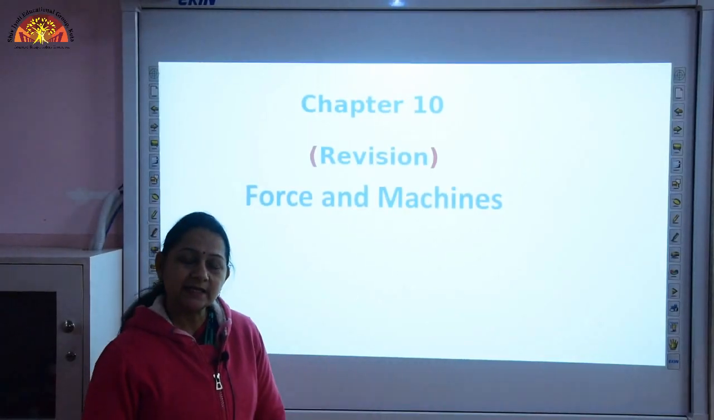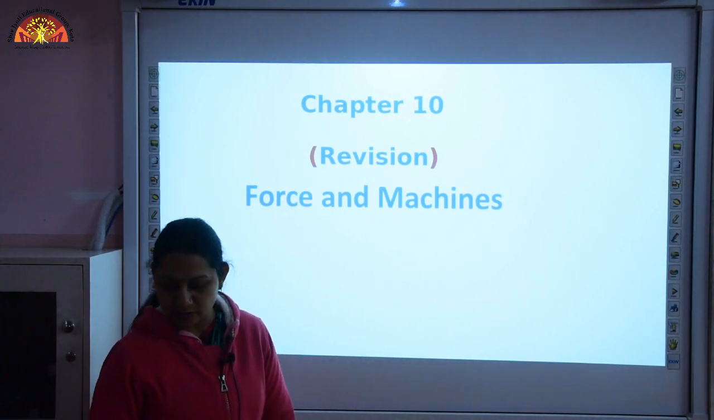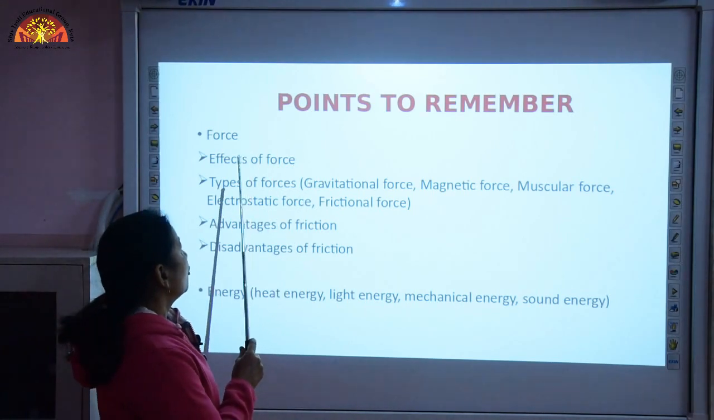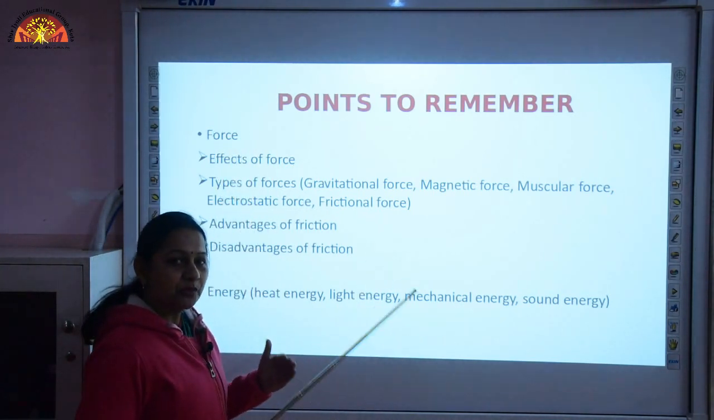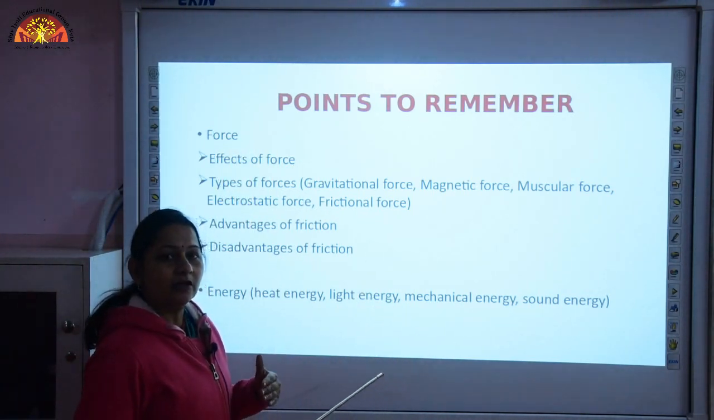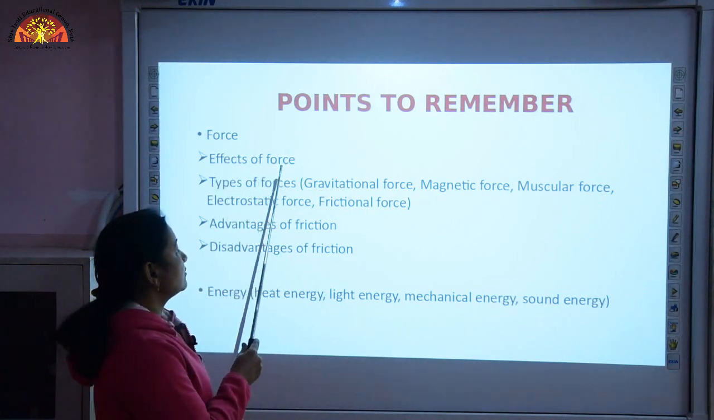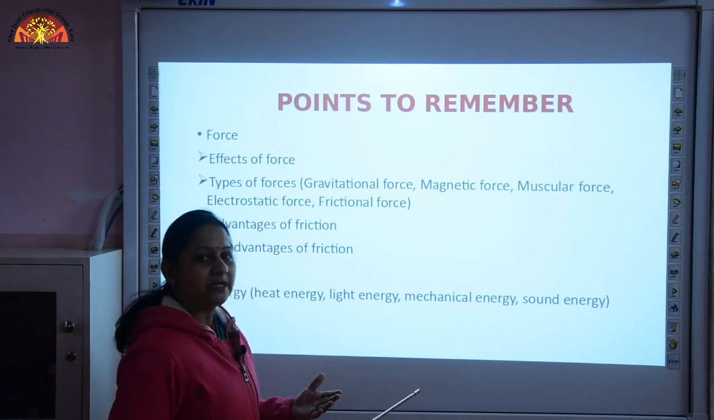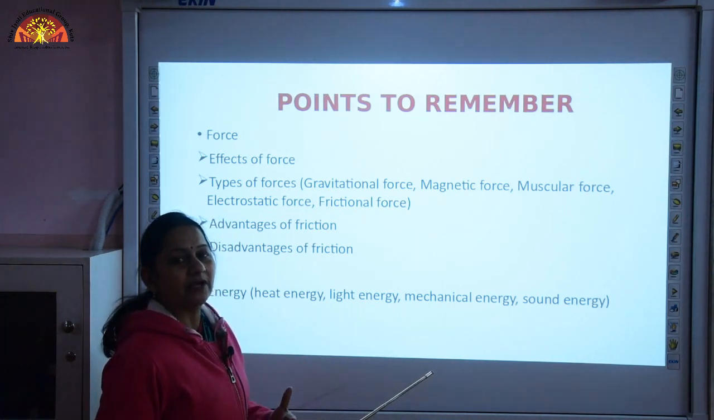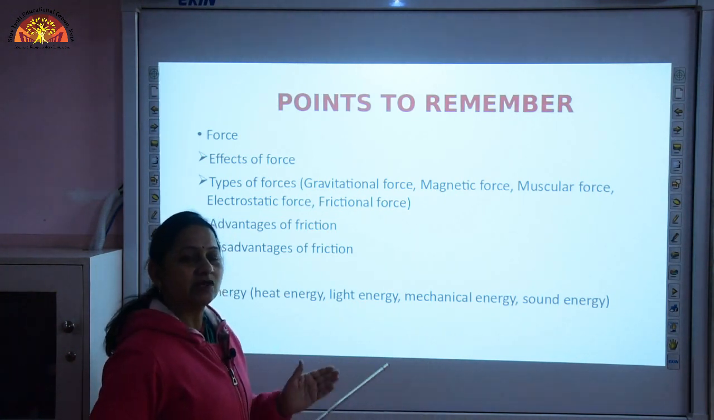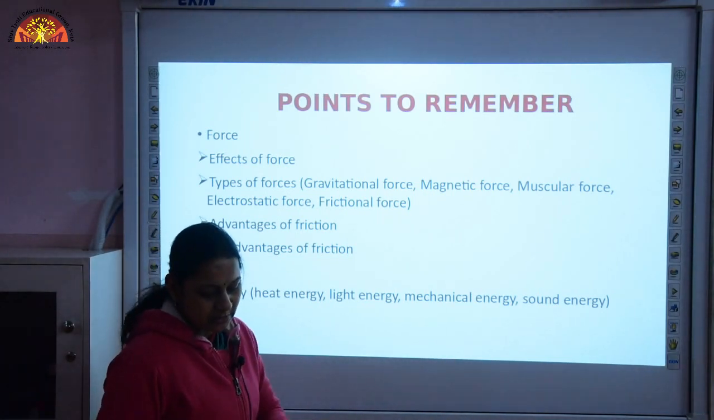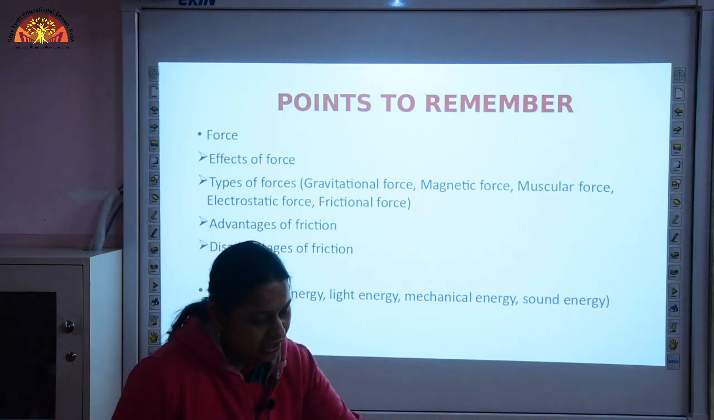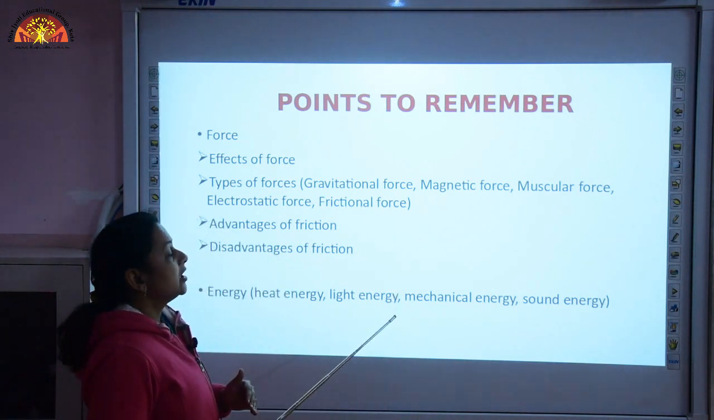Revision of chapter number 10, Force and Machines. So let us start with the points to remember, children. The important points to remember in this chapter are force. You all know any push or a pull is called force, and what are the effects of force? It can slow down the speed of the moving object, it can change the shape of an object, it can increase or decrease the speed of the object, and as well it can change the direction of the object.